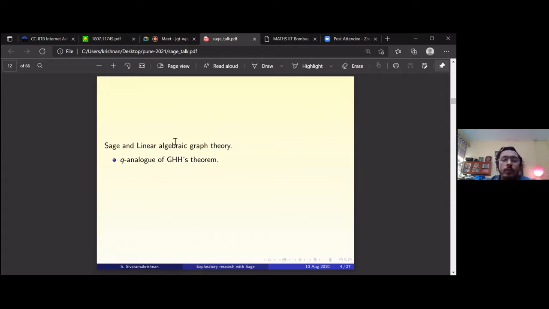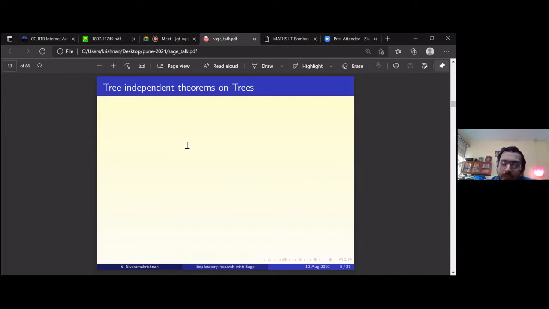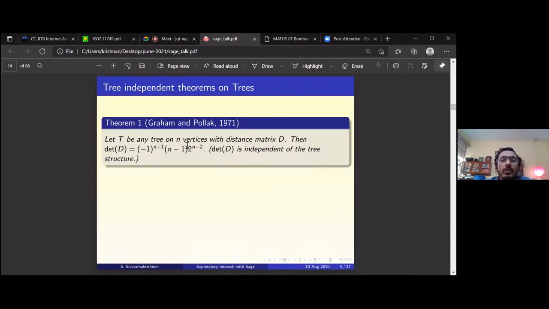So this is what I'm going to talk about. I'll tell you what this q-analog is, and I'll tell you what this basic result in linear algebraic graph theory is. I'll start with a few things which I call tree-independent theorems on trees. This is a famous result of Graham and Pollak. It goes back to 1971, which is 50 years ago, half a century ago. They proved it.